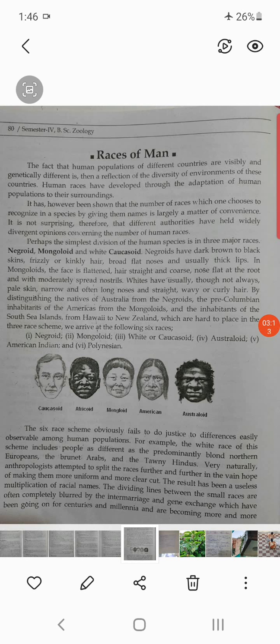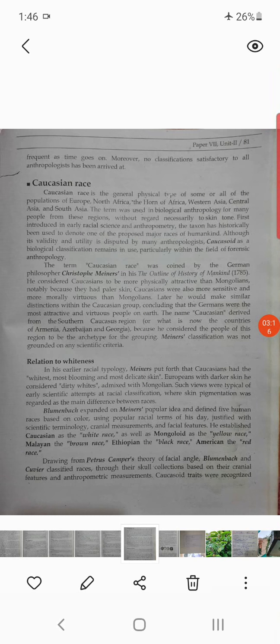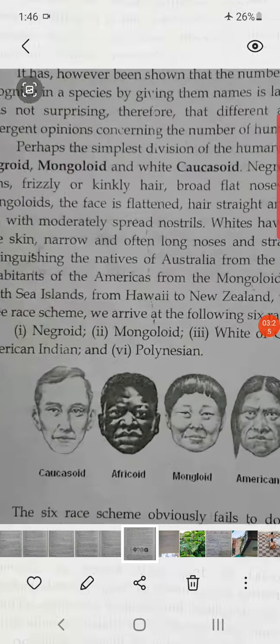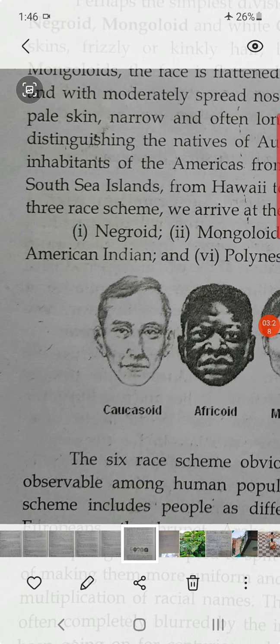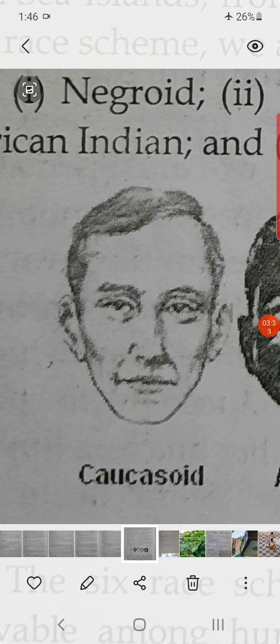So first of all we start with the Caucasian race. Here you can observe the photograph first. See here, the Caucasian, that is the first one. The Caucasoid or Caucasian race is the general physical type of some or all of the populations of Europe, North Africa, the Horn of Africa, Western Asia, Central Asia, and South Asia.